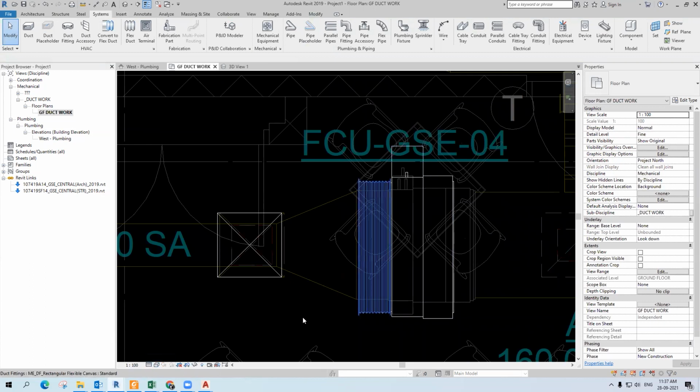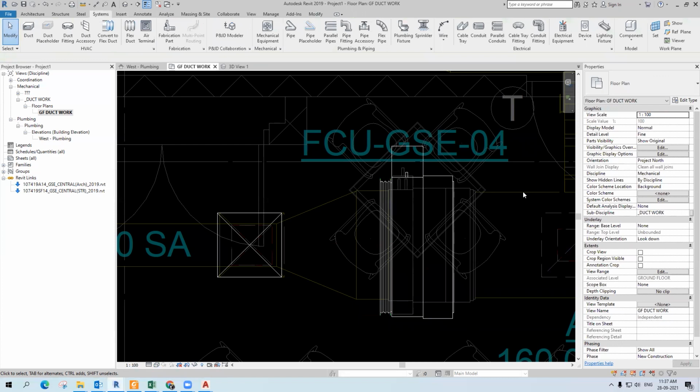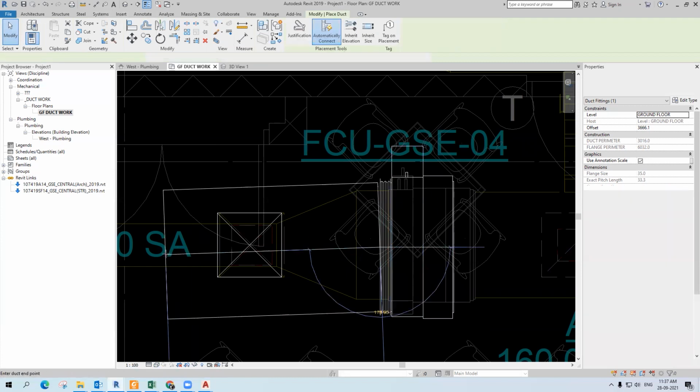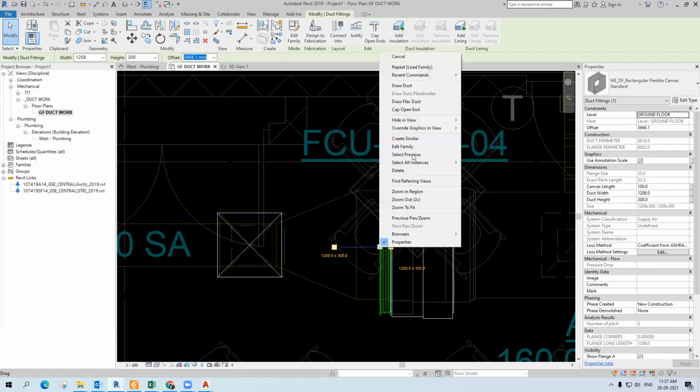Make sure that you have the detail level fine and this is wireframe. You can control the canvas length. Just pick the canvas and control its length. I will provide it here as 100 mm. When you pick the canvas, you can select it, right click, draw duct.